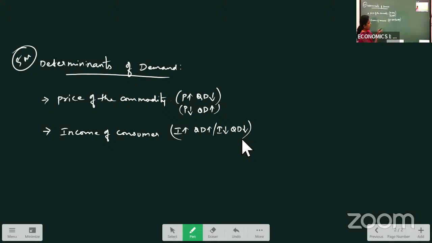Now, in this case, we are having two types of goods. Every time this won't be the same. We differentiate the goods based on the category.